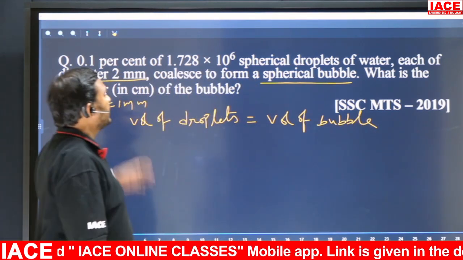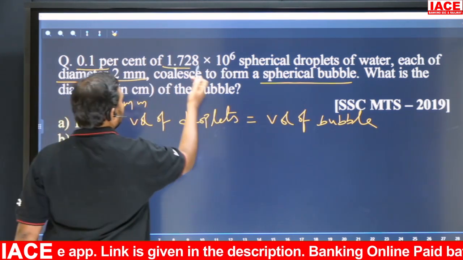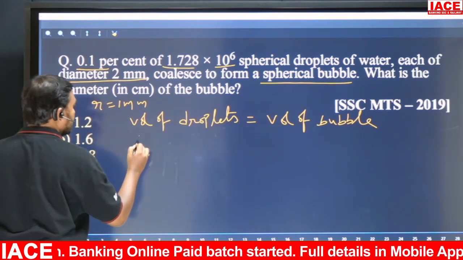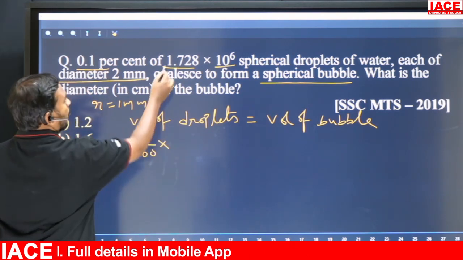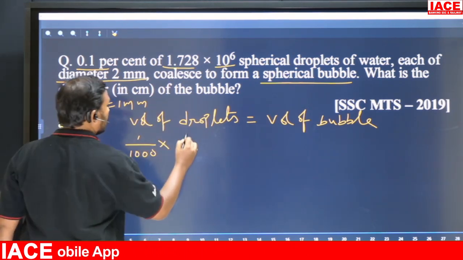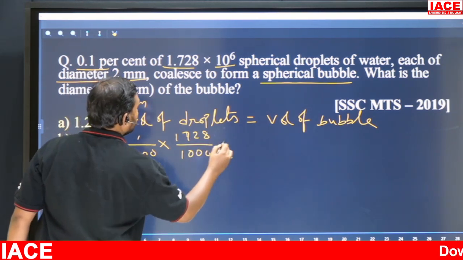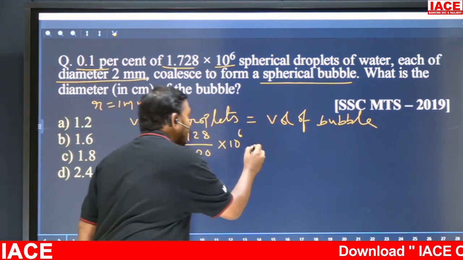How many spherical droplets are there? 0.1% of 1.728 into 10 power 6. That means 0.1% means 1 by 1000, into 1.728 means 1728 by 1000 into 10 power 6, right? This many droplets into volume.